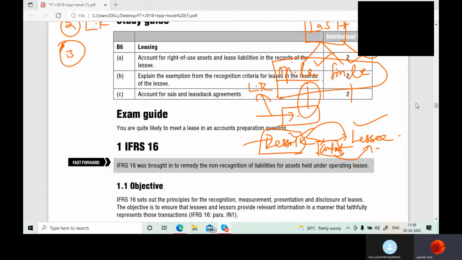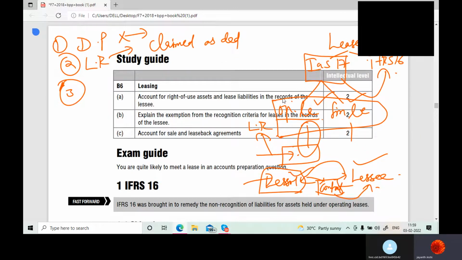But in case of finance lease, this lease can be a short term or more than 1 year also. Operating lease is different. Finance lease is the one which is for a long term.